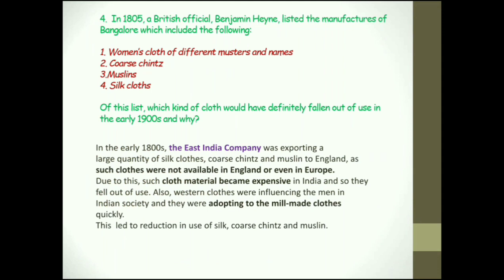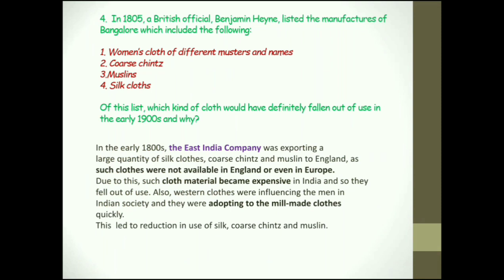Due to this, such cloth material became very expensive in India because foreigners were demanding it. So it became expensive inside India itself, and so they fell out of use because the common people could not buy. Indians could not buy. It is only like we were satisfying the Europeans. They bought it for a price and exported it to their place. And it fell out of use in India because it was becoming very expensive as it was in high demand.